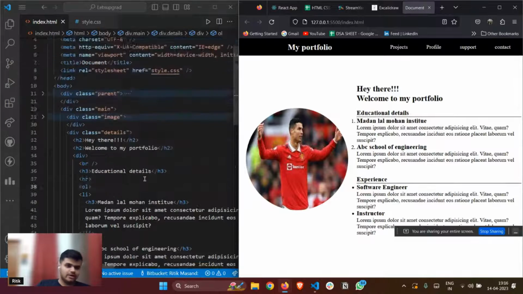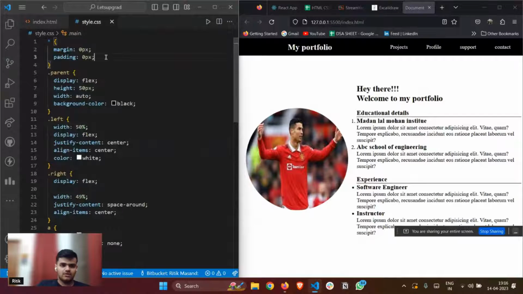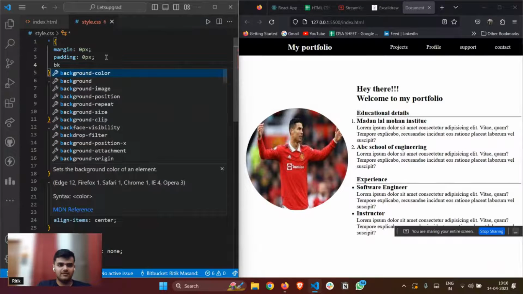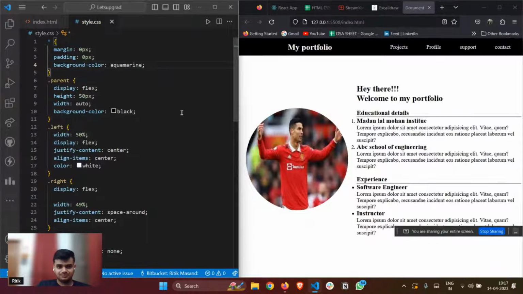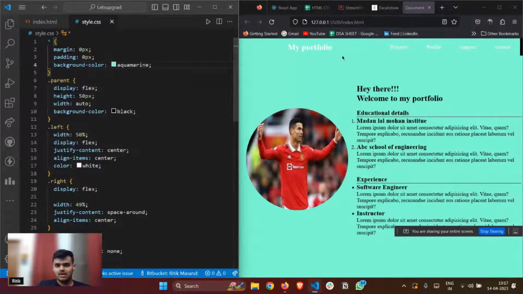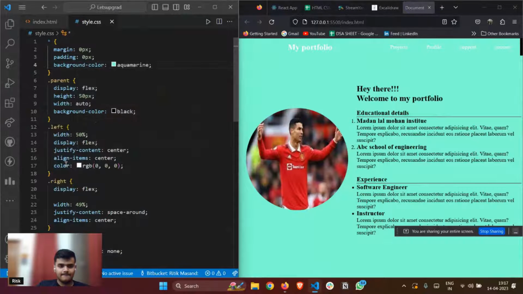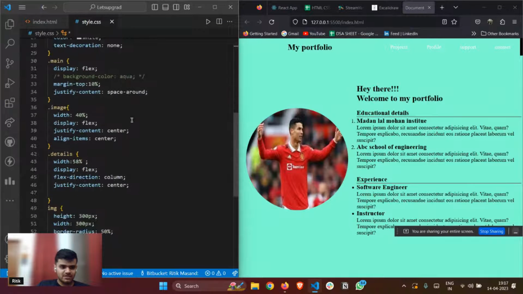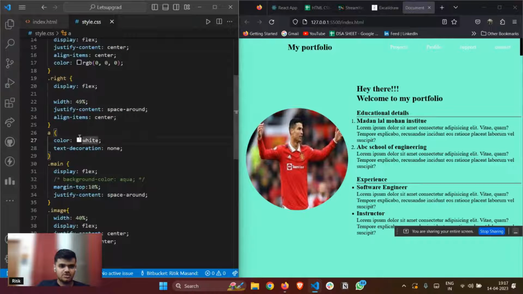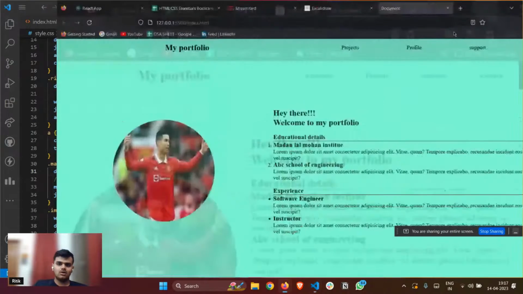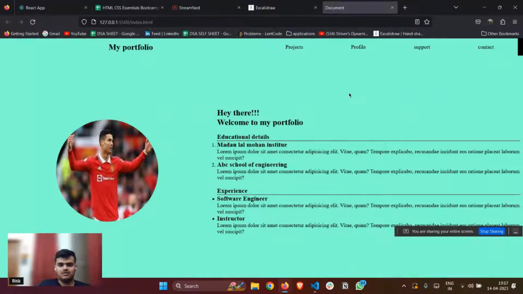Okay, got it. And let me give some background color to the body as well. I told you this is the universal selector, so whatever background color I give here, it will appear on all my page. Instead of this, let me also make it black, right? So I go here. This is the portfolio section. Let me make it black. Now also the links as well, let me make them black. Is this looking good, or was the previous UI looking good with white background and black text?